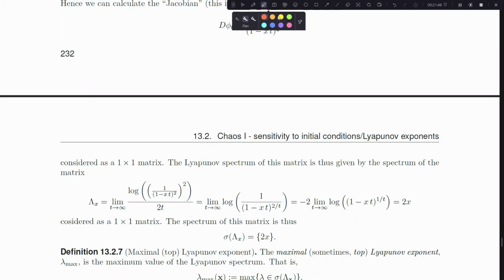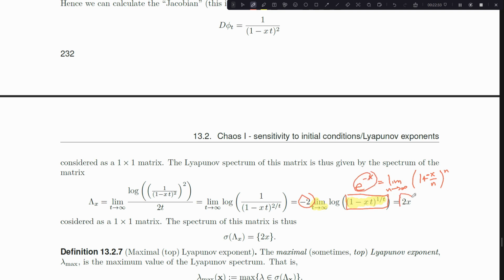Now this is maybe a little unclear how we would compute the limit as t goes to infinity of this. But jumping back to the first time you encountered e, you probably encountered it as continuously compounded interest. And you saw that the limit as n went to infinity of 1 plus x over n to the nth power was e to the positive x, and then if I just put a negative sign in front of x, I get e to the negative x, and that's actually what's happening here with this limit. And so we're getting a negative 2 times the log of e to the negative x, which ends up being, the log and the e cancel, and we get 2x out of this.